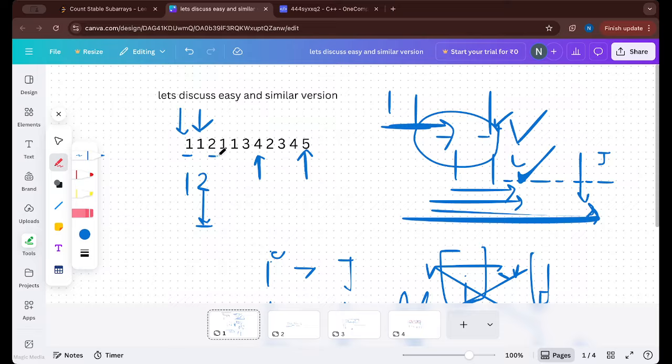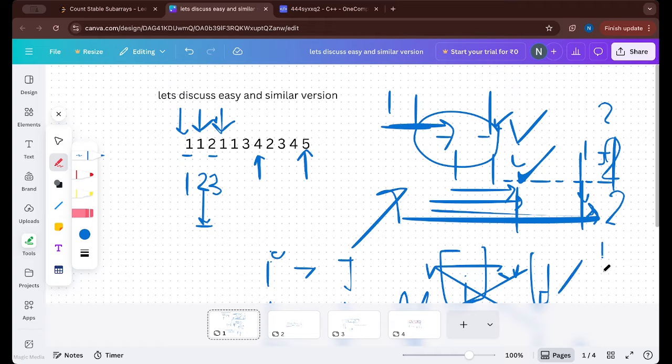Now we come to 2. Even now this is increasing, so 2 will come, 1 2 will come, and 1 1 2 will also come. So it is 3. Now let's come to the next one. If we come to 1, it broke because it decreased from the previous value, so now the new subarray count is 1. Then coming to 2, it is 2, then 3 gives 3, then 4 gives 4, and so on.